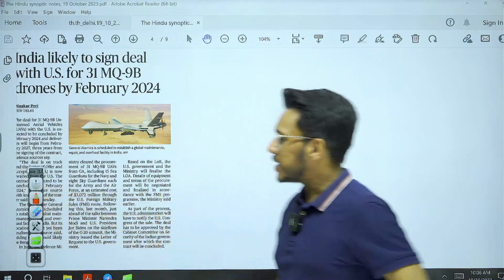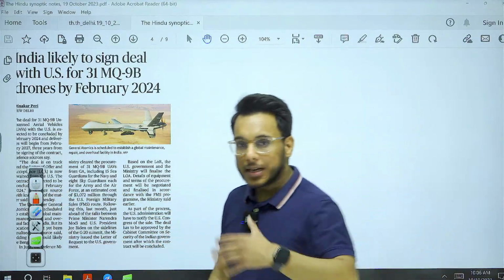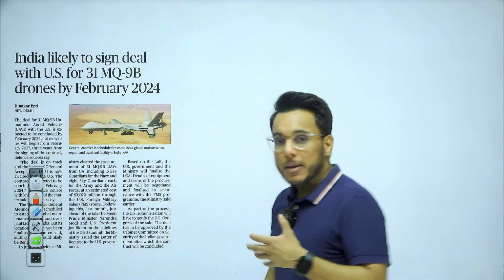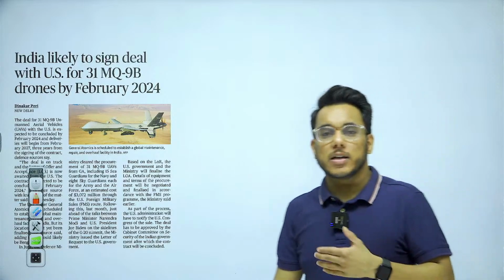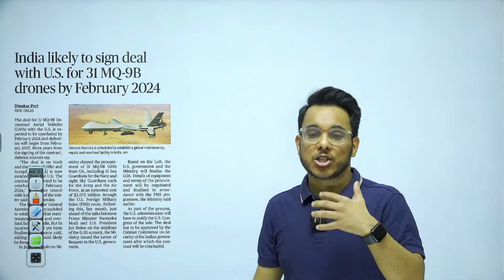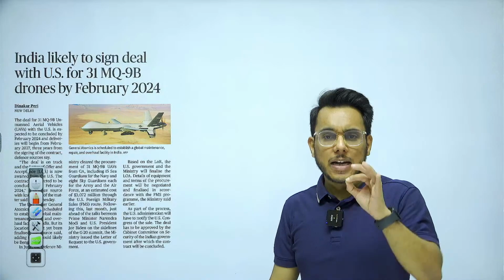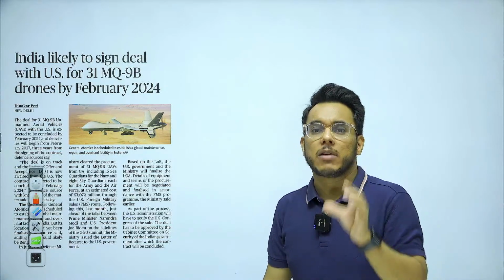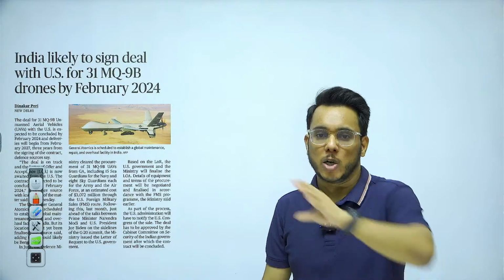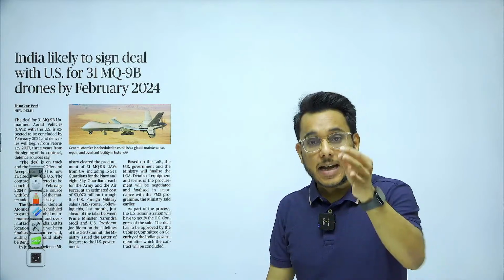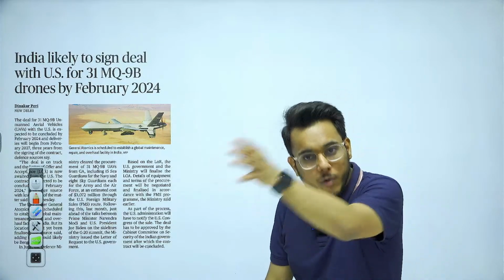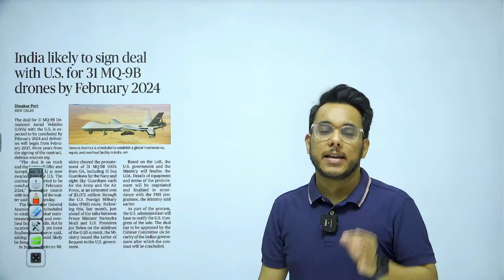Now, guys, understand this particular thing. You know that India is facing a threat of a two-front war, and moreover, we have seen that in the past few years, India's conflict with China has increased, and India needs to carry out precise surveillance over the Line of Actual Control in the Himalayan region. India has a 7,500 kilometer long coastline, and over the oceans also India needs to carry out surveillance.